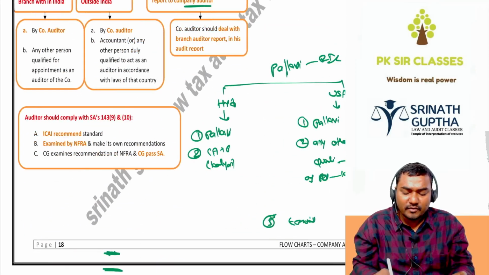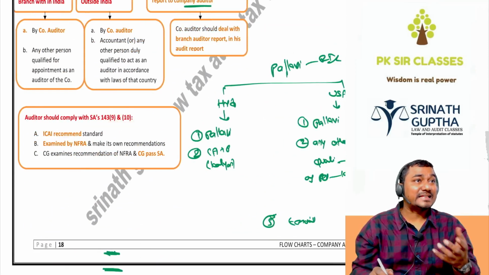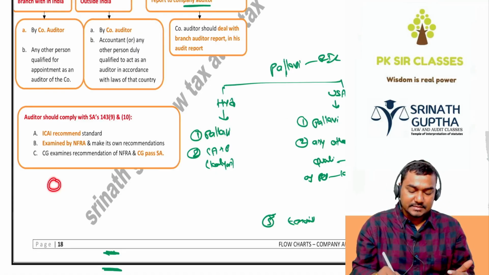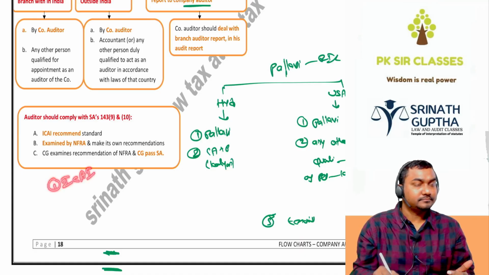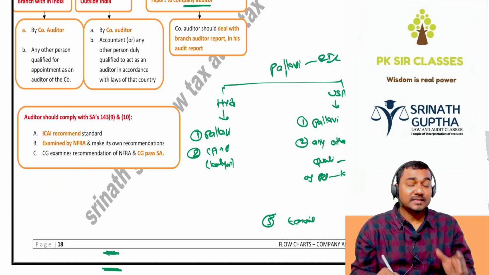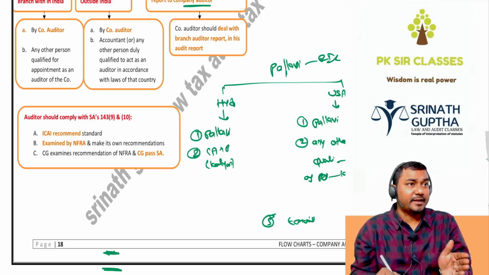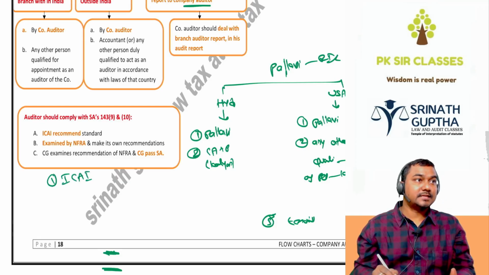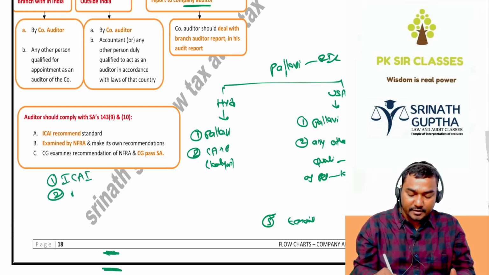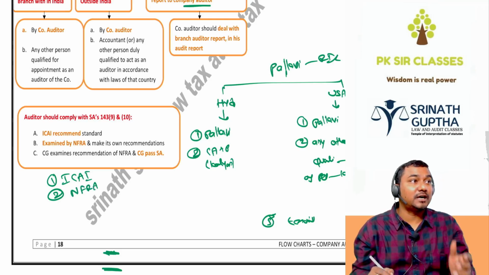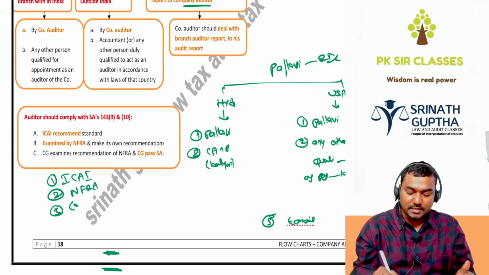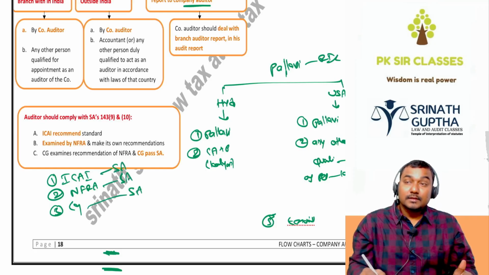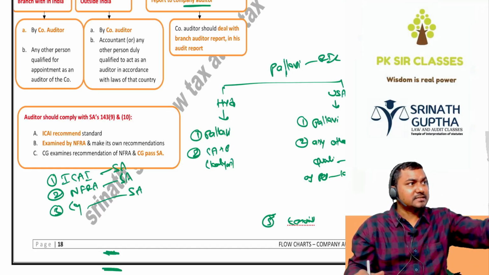And 143(9) and (10), beta. So how are the SAs, standards on auditing, made? ICAI will draft the SA. NFRA will review the standard and make its own recommendation also. CG will pass the standard. First, ICAI will draft the SA. Next, NFRA, National Financial Reporting Authority, will review the standard, and CG will pass the SA. Standards on auditing, not AS, beta, SA. AS we have discussed in the last chapter.